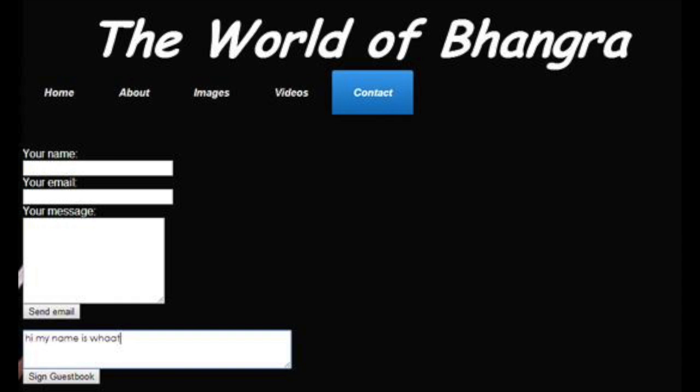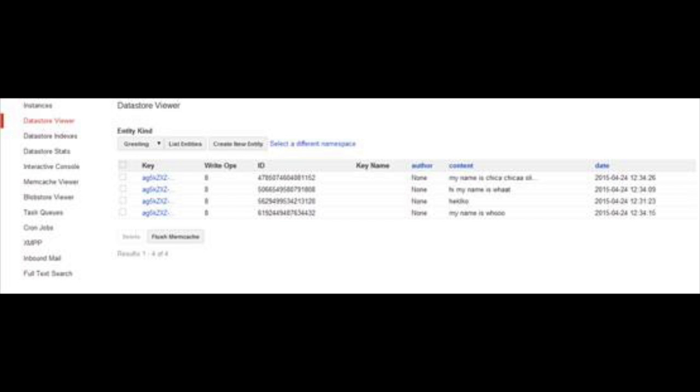After the visitor has added their message, it will then store the data onto the data store, as you can see from the next screenshot. As the comments are coming through from the website, they're being stored onto the server and they can be viewed in the data store viewer. As you can see, each comment has a unique ID and a unique key, and it also shows the date and the time when they were submitted on the website.